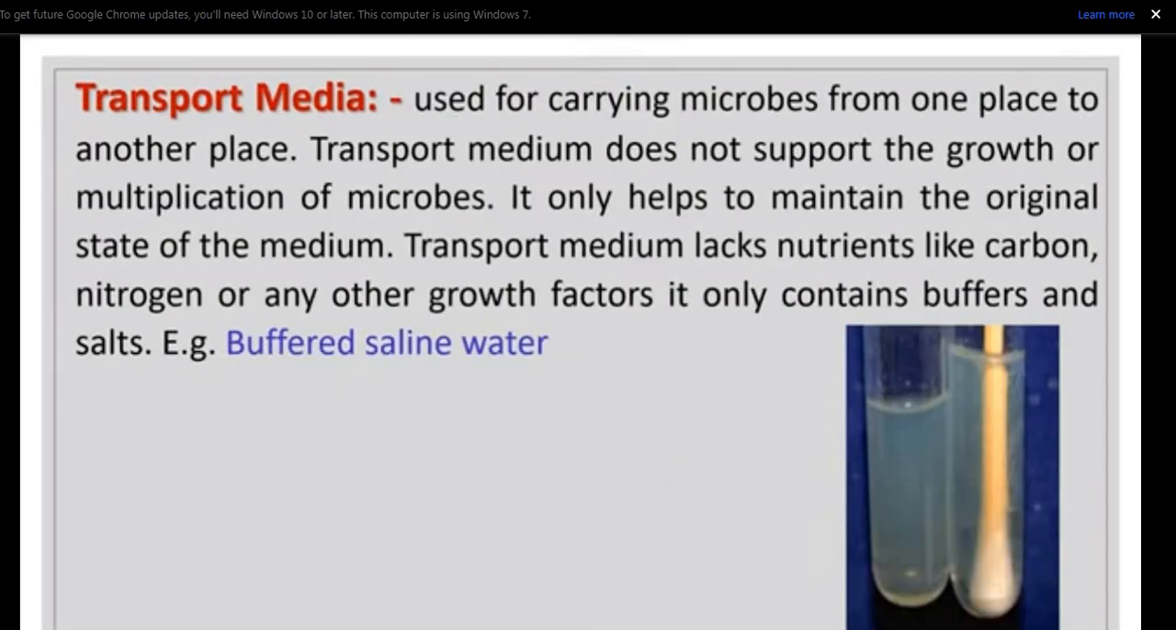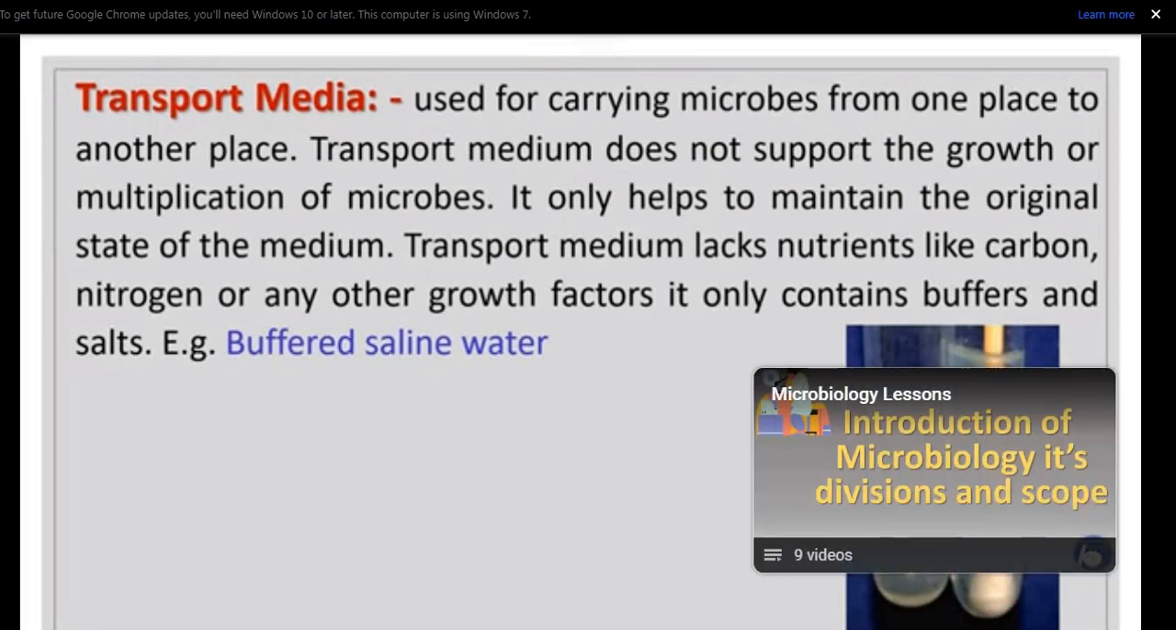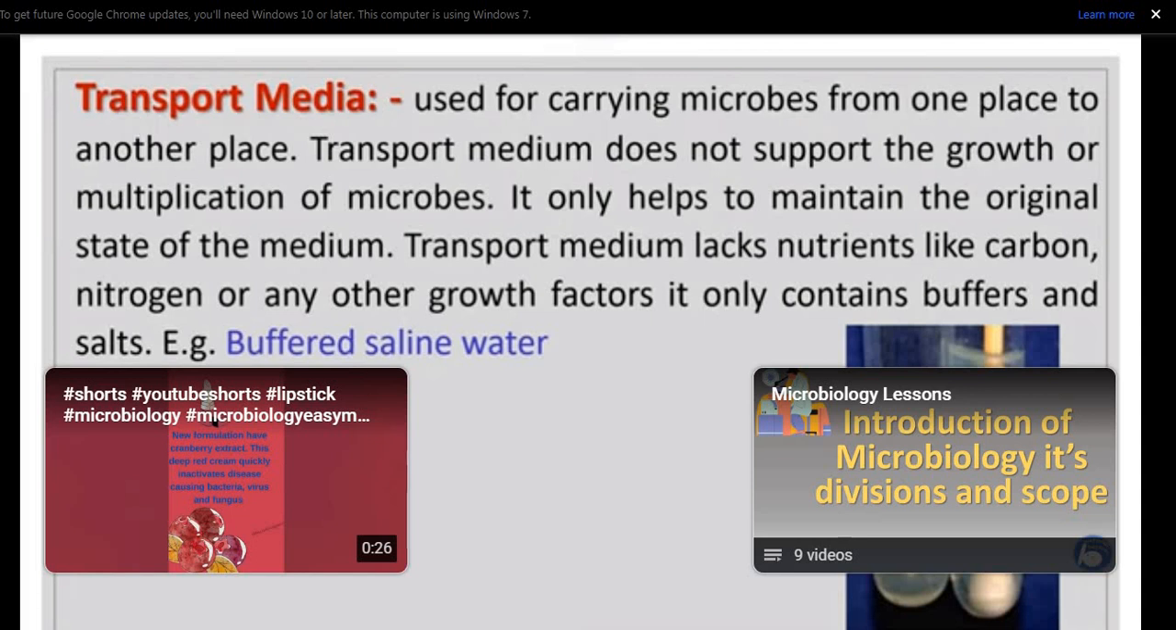Transport medium. It is used for carrying microbes from one place to another. Transport medium does not support the growth or multiplication of microbes. It only helps to maintain the original state of the sample. Transport medium lacks nutrients like carbon, nitrogen, or any other growth factors. It only contains buffers and salts. For example, buffered saline water.